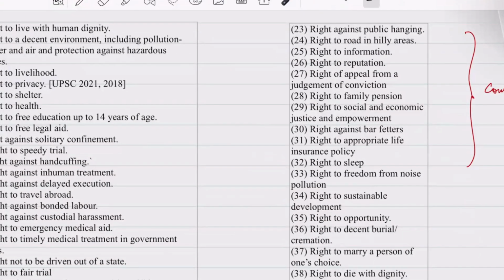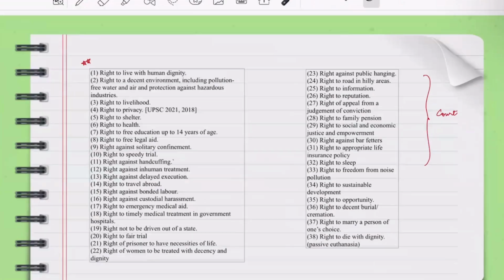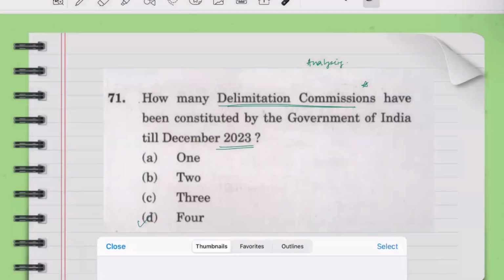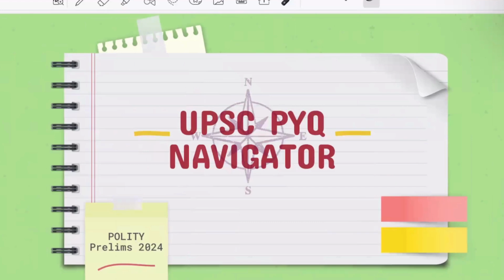Please go through this, because anything can come. They can ask anything. They can say the right to family pension comes under the purview of which article. So with this you know it comes under the purview of Article 21.